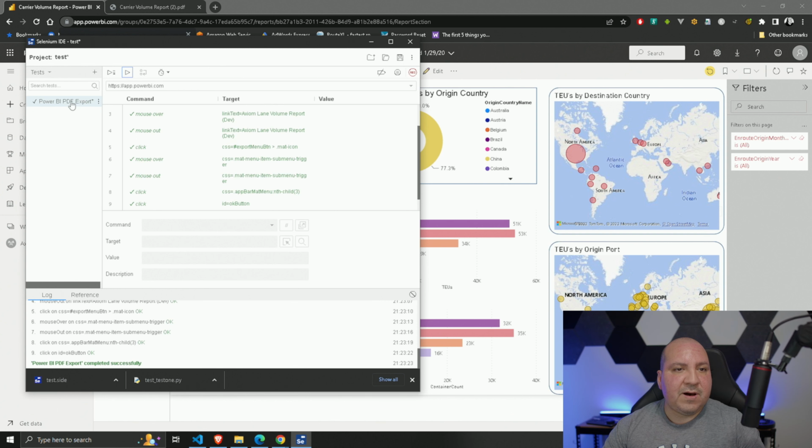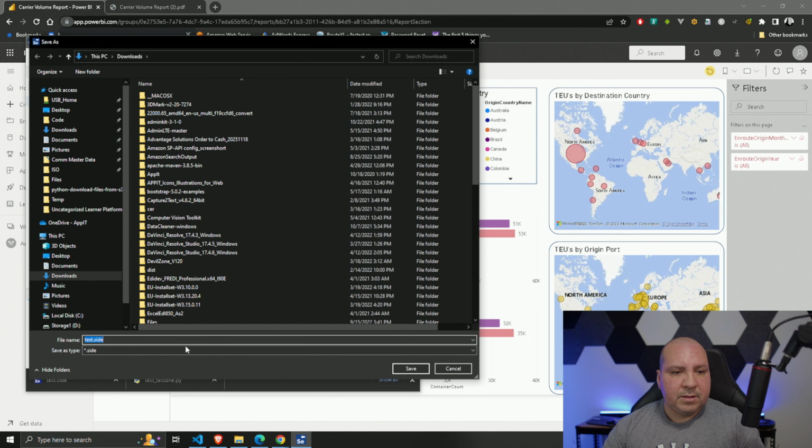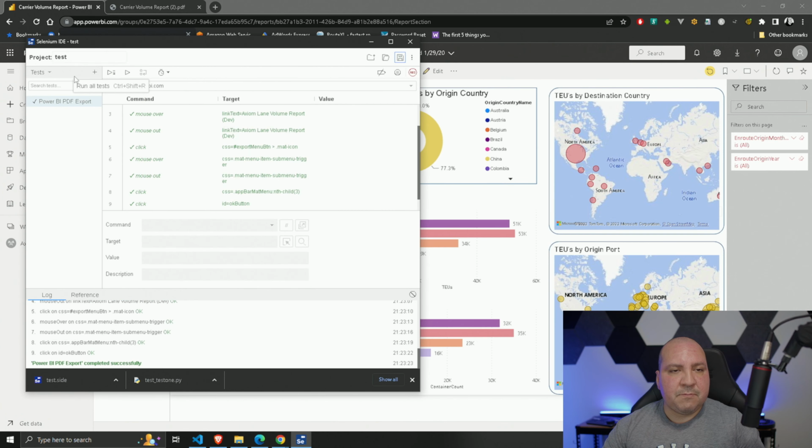So if we look at this file here, my bad, not that file. If I were to go to save, see how it saved it as a test slide .slide file. So the .slide file is pretty much what gets run.